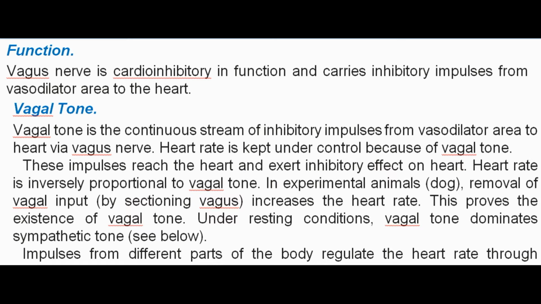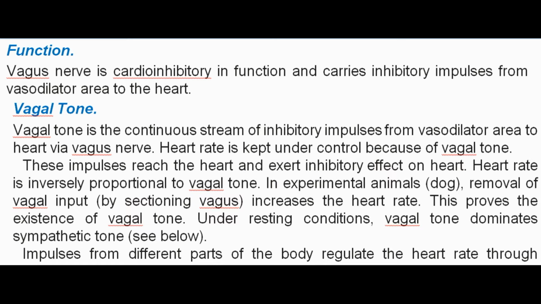Vagal tone. Vagal tone is the continuous stream of inhibitory impulses from vasodilator area to heart via vagus nerve. Heart rate is kept under control because of vagal tone. These impulses reach the heart and exert inhibitory effect on heart. Heart rate is inversely proportional to vagal tone.